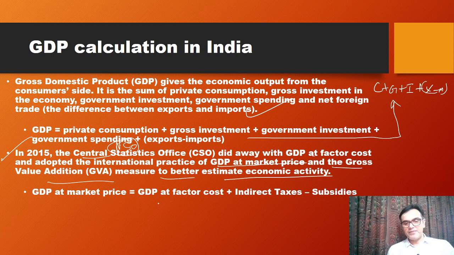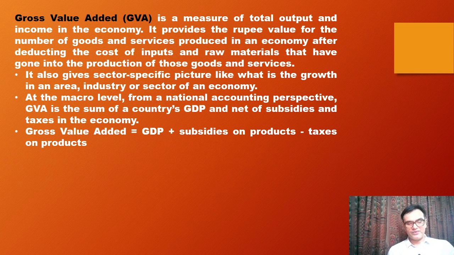The GDP at market price is equal to GDP at factor cost plus indirect taxes minus subsidies. Okay, so you already have learned about this from me in the classes. It's the same thing. Now GVA is a measure of total output and income in the economy. It provides the rupee value for the number of goods and services produced in an economy. Why am I stressing upon this? Because in this chapter, time and again, they will be asking you the definition of national income.